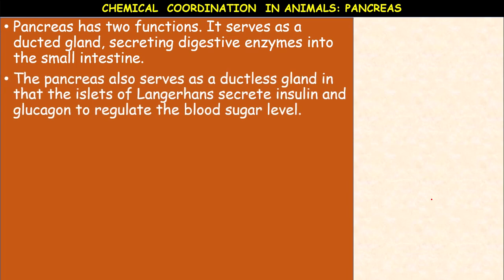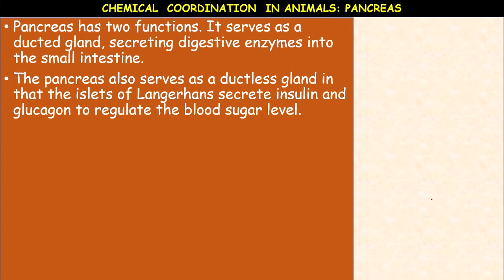The pancreas also serves as a ductless gland. So as we have discussed, what is the difference between the endocrine gland and exocrine gland? Exocrine glands possess ducts. Through these ducts they release their secretions, enzymes, to the target tissues, whereas the endocrine glands, or ductless glands, directly release their secretions, called hormones,